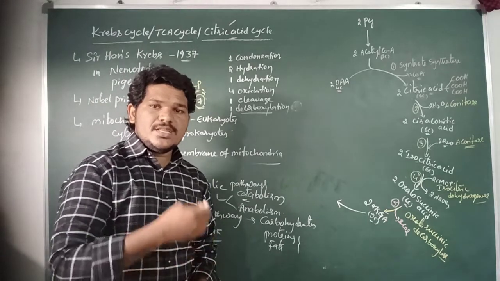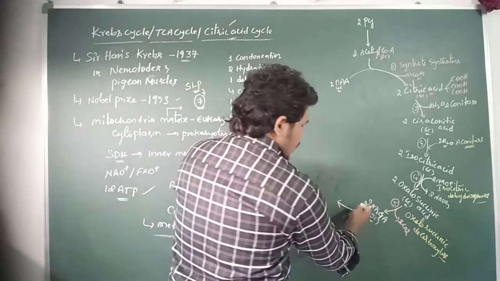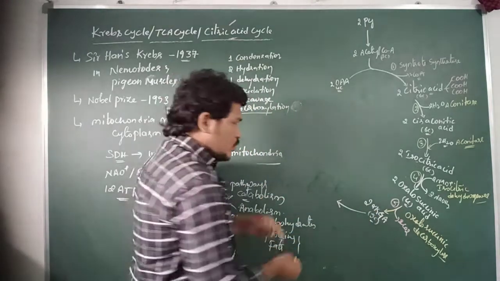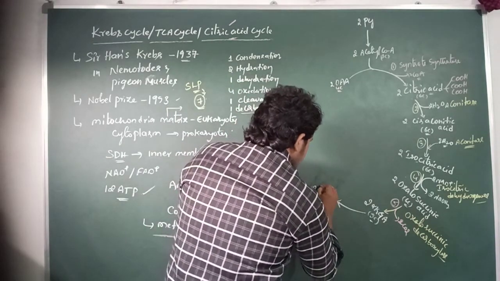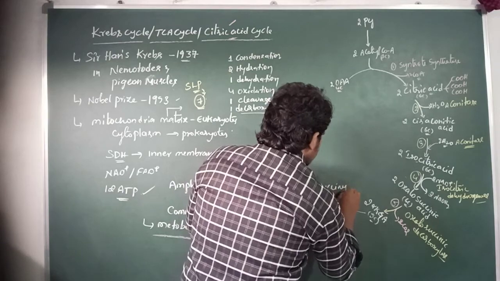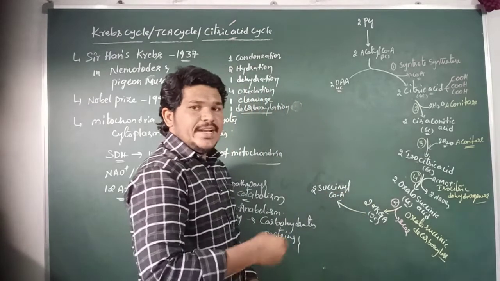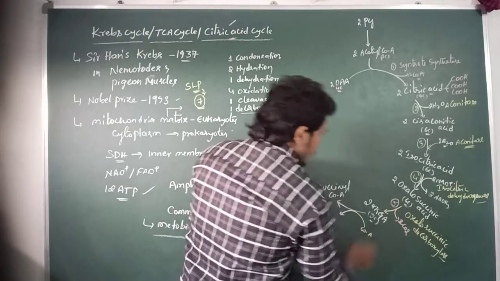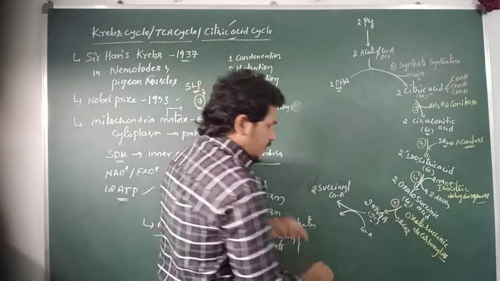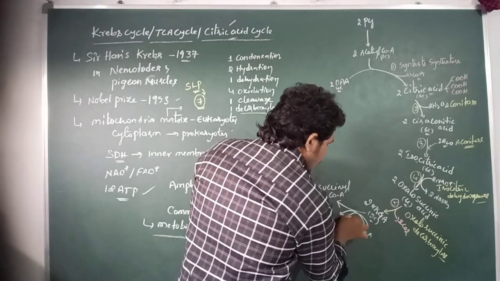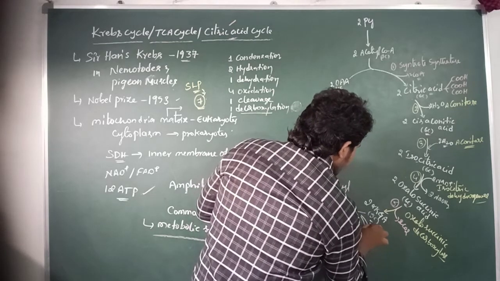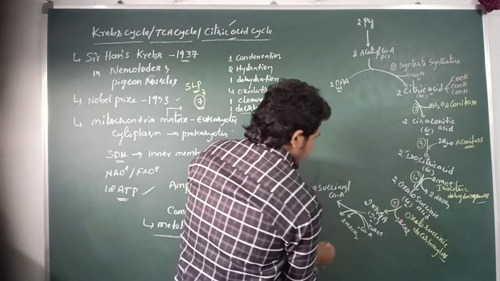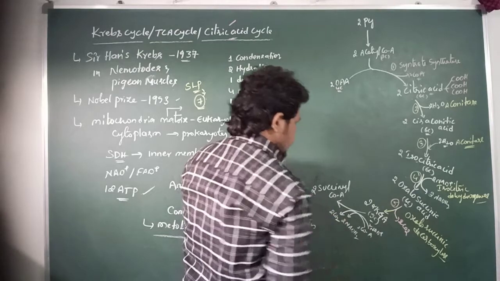During the 6th step, the 5-carbon compound alpha ketoglutaric acid is converted into two molecules of succinyl CoA when it is reacted with coenzyme A and NAD plus, and releases two molecules of NADH2 and two molecules of carbon dioxide.